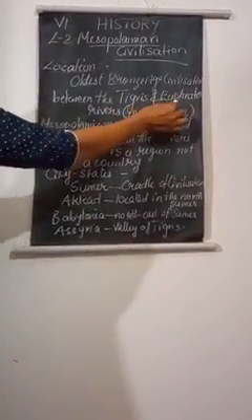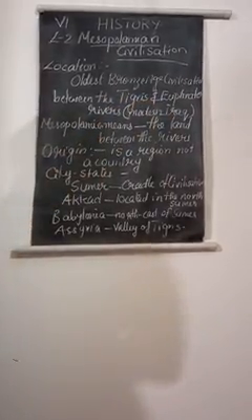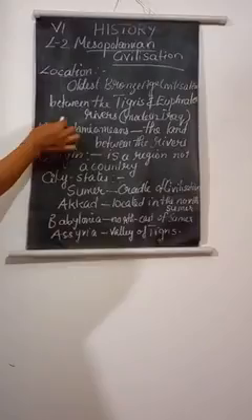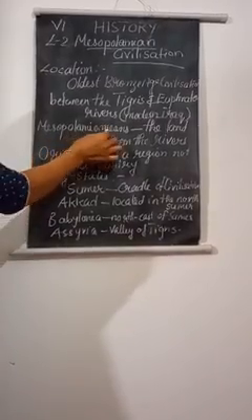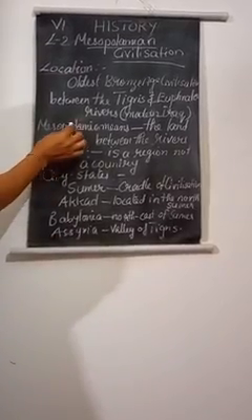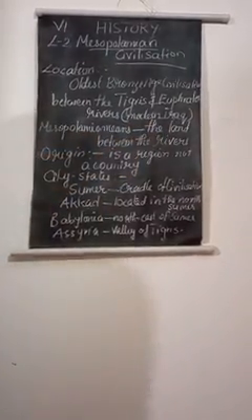And it emerged in the fertile land between the Tigris and Euphrates. The rivers also we studied. It is located now in modern Iraq. That means it lies between the two rivers. That's why the term Mesopotamia means the land between the rivers. Remember once again the name Mesopotamia, which means the land between the rivers.